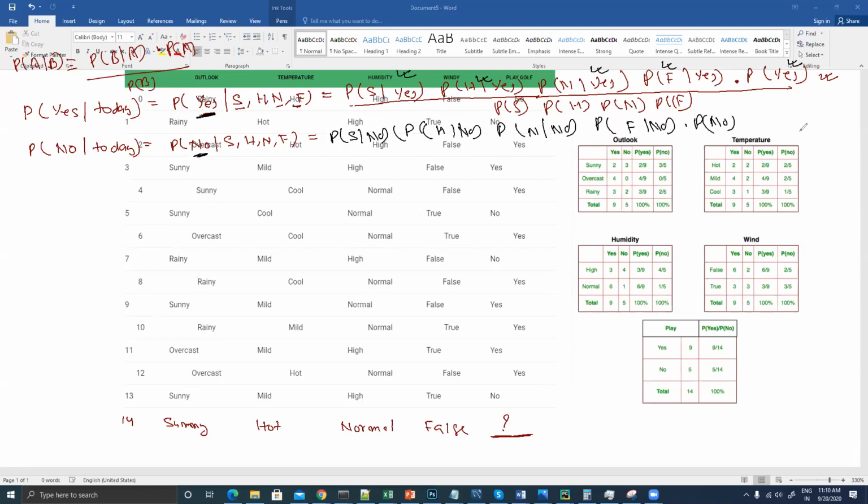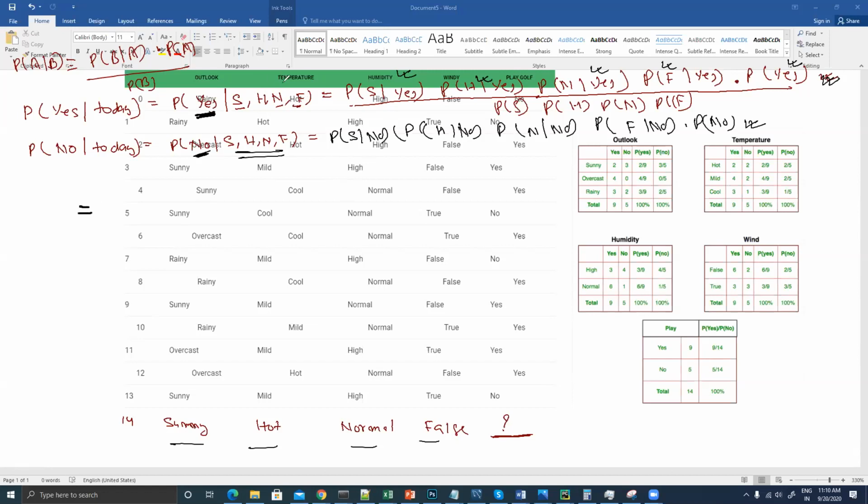So if I'm able to find out this one, and this one, I will be able to tell you the probability that you will be able to play golf and that you will not be able to play golf, if this condition is given to you. So I will be able to give you yes or no, the final class, in the easiest possible way. Now let's try to do the computation, and let's perform the yes operation in the first place.